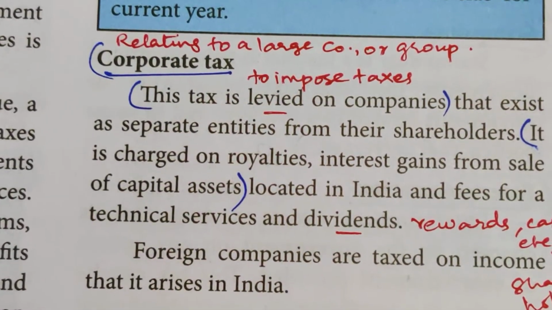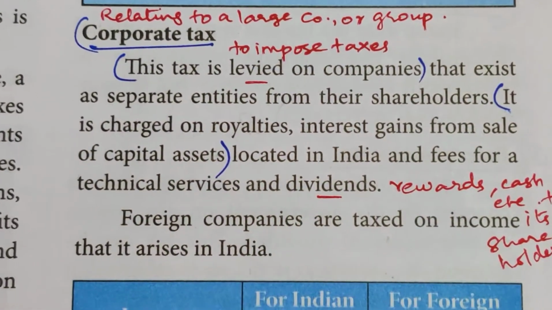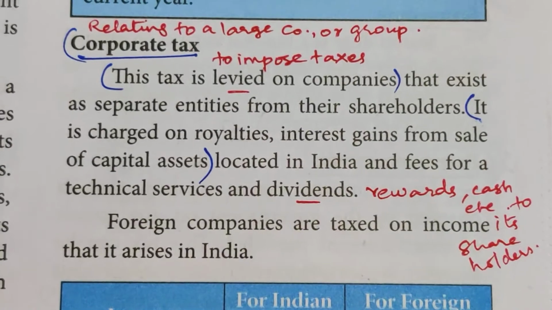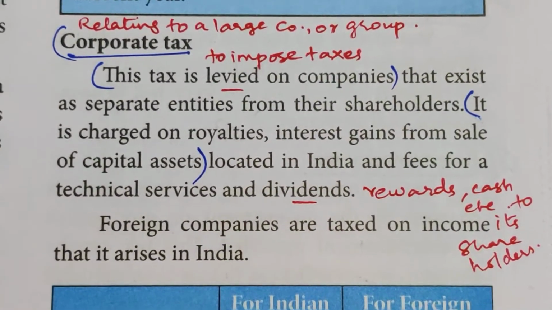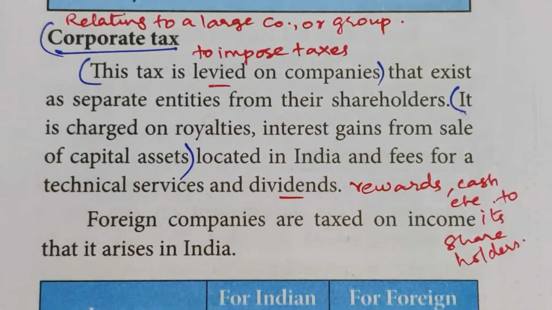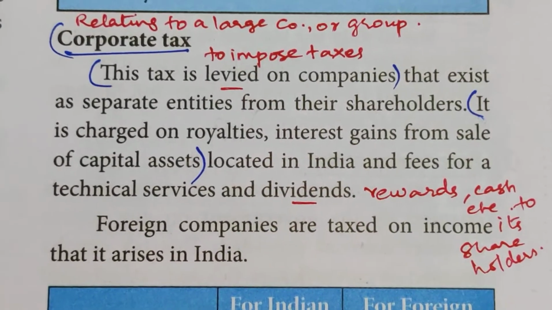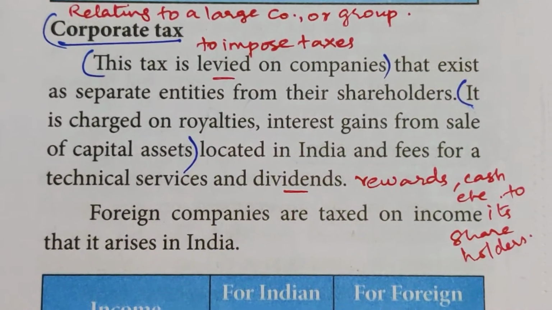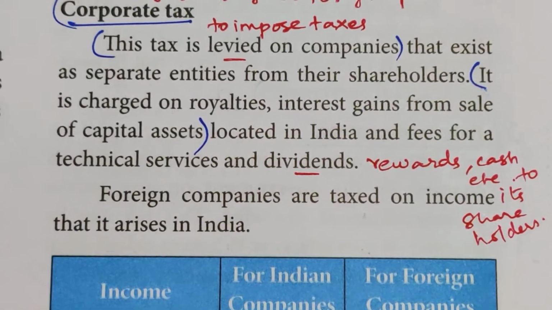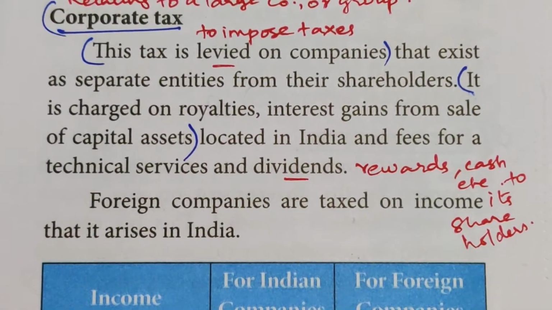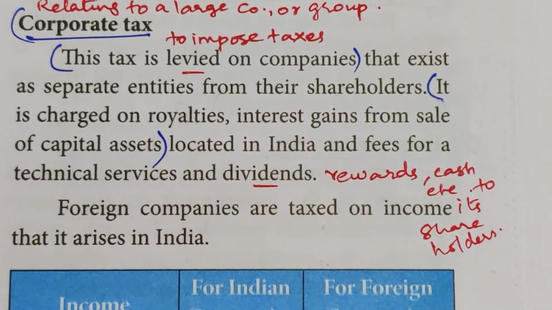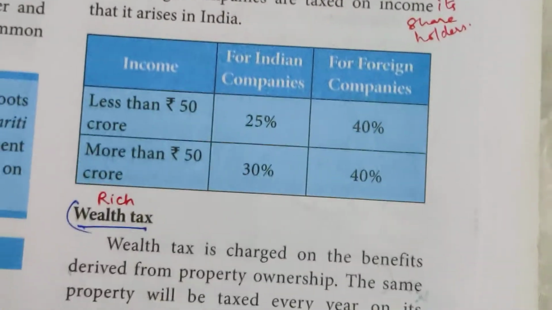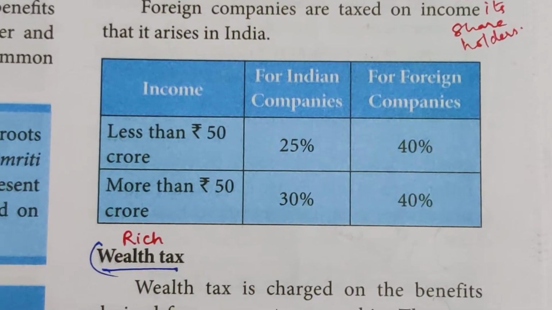Large companies exist as separate entities from their shareholders. So it is charged on royalties, interest, gains from sale of capital assets located in India, and fees for technical services and dividends. Foreign companies are taxed on income that arises in India. Dividends are nothing but rewards or cash given to its shareholders. This is the income for Indian companies.